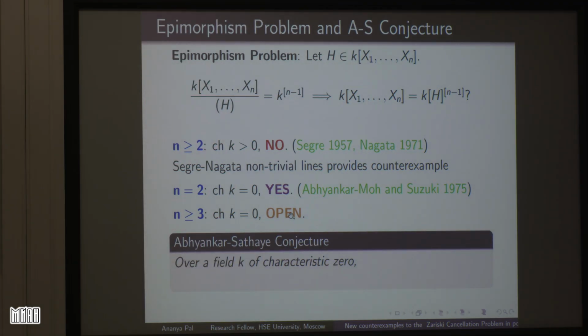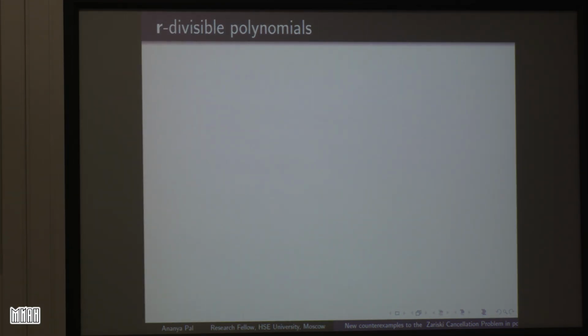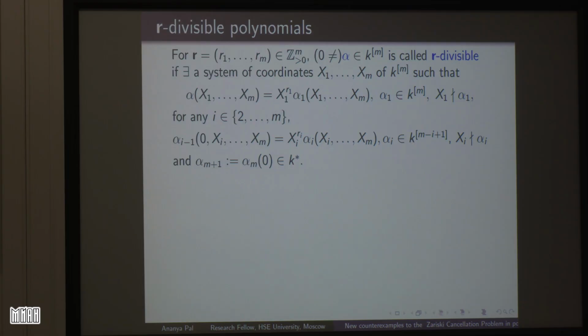And there is a related Abhyankar-Sathe conjecture which says that over a field of characteristic 0, this thing is true. That is the main claim of the conjecture, but now over a field of characteristic 0. But partial results were obtained even in arbitrary characteristic for specific forms of H. So we made a study of one of those forms, and before introducing that, let me introduce something called R divisible polynomials. They are a bit technical, so let me quickly go through it.